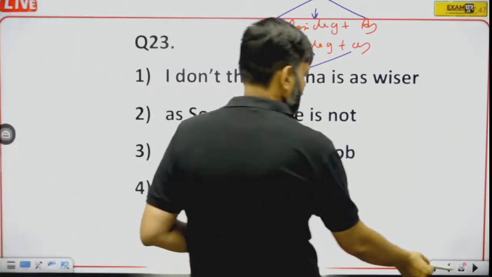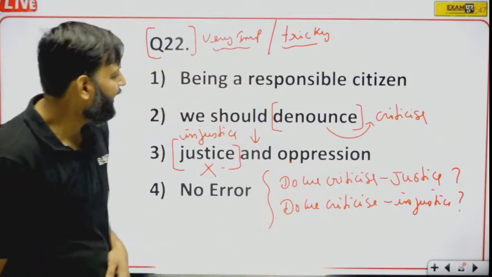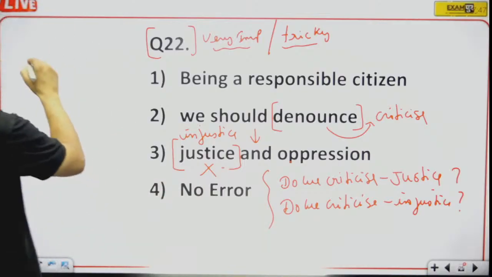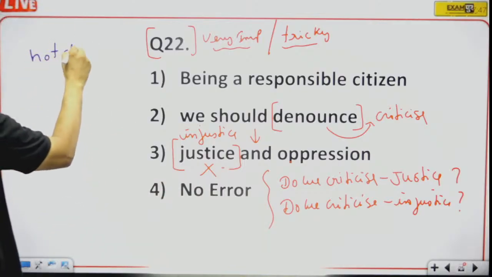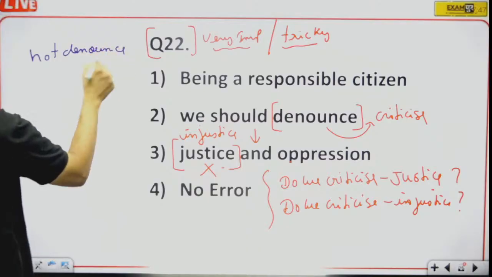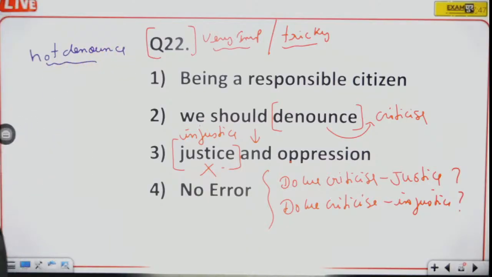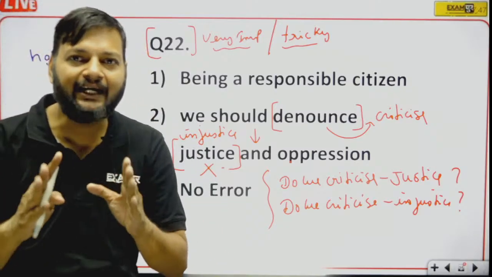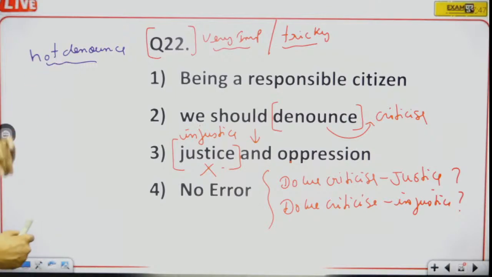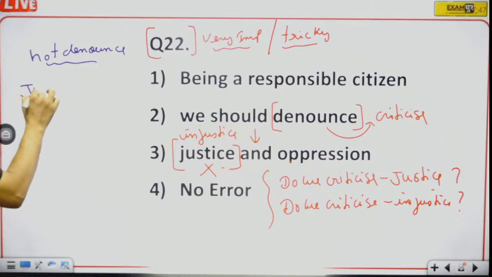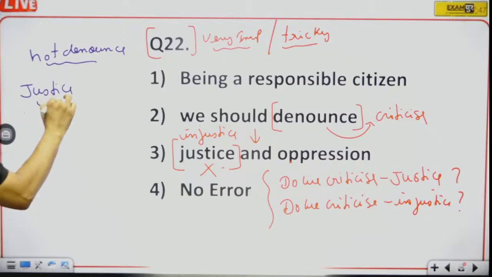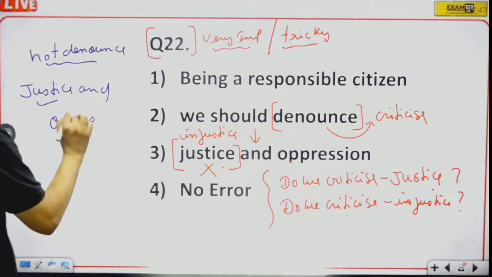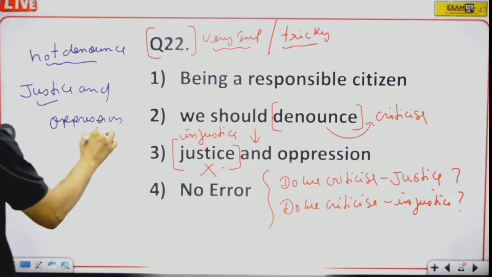Srivani, you are saying that we can use not denounce. So my dear child, if you use not denounce, justice would be right, but then oppression will be wrong.